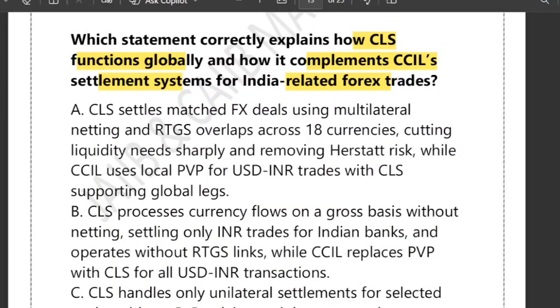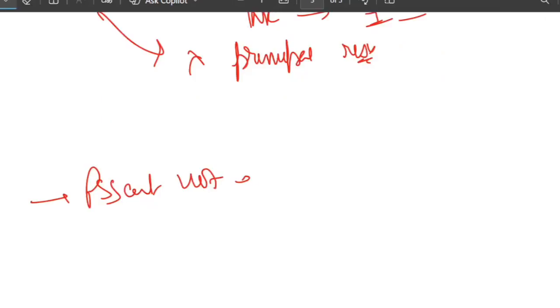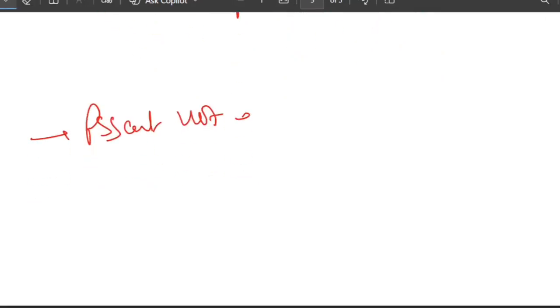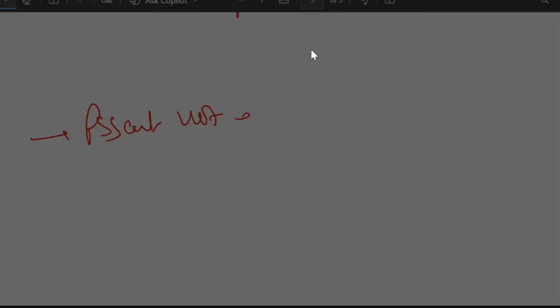Friends, the biggest danger in forex settlement is always one risk, called Herstatt risk. This is one of the biggest risks in forex settlement. What's the name of that risk? Herstatt risk. Herstatt risk means what? When you pay.